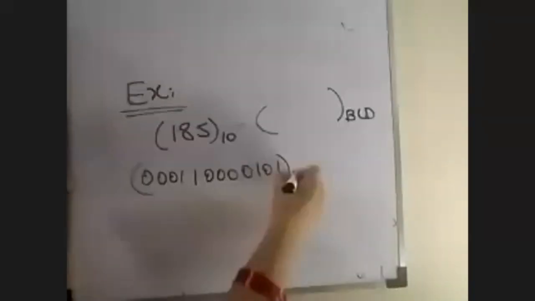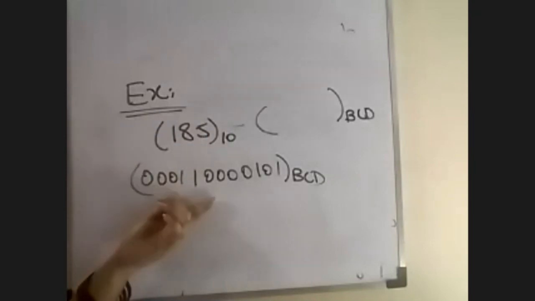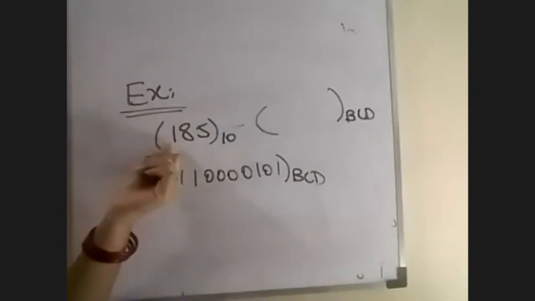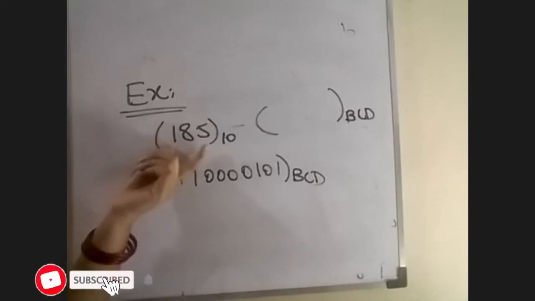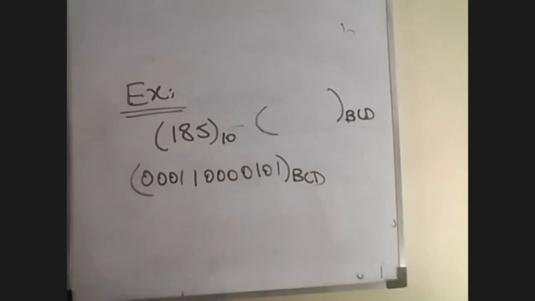So like this we can represent the decimal equivalent BCD value. Is it clear? For each and every individual digit in the decimal value, we write the BCD code. By this way we can convert decimal to BCD. Is it clear?